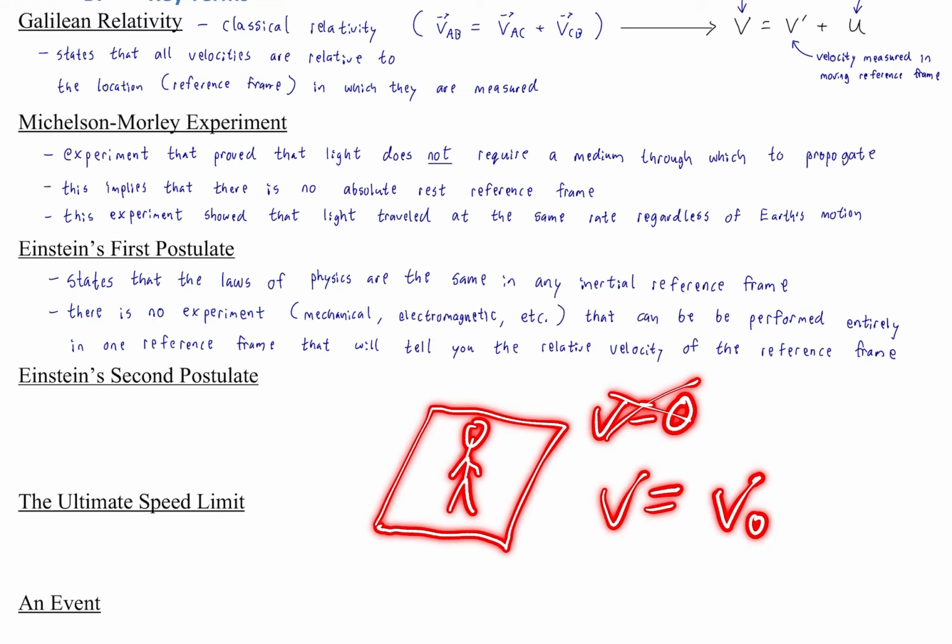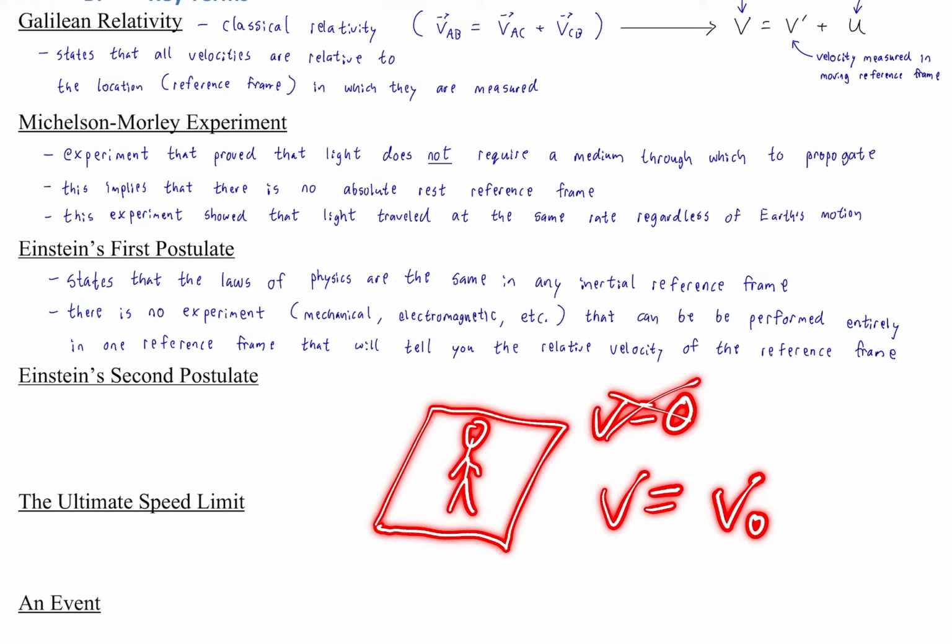There's no experiment you can perform inside that windowless room that will tell you how fast you're moving. You can't swing a pendulum to tell you your velocity. You can't do an experiment with circuits or an experiment with magnets and induction. No experiment will tell you your relative velocity, because there's no absolute measurement to make the relative velocity to. There's no law of physics that points you to some absolute rest.